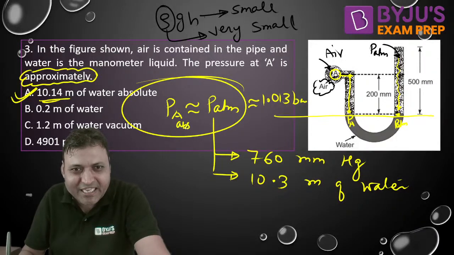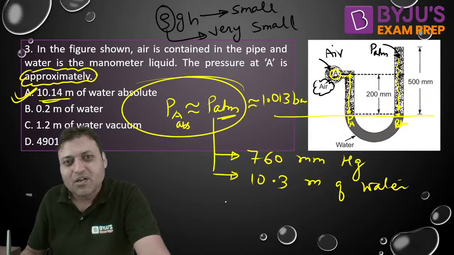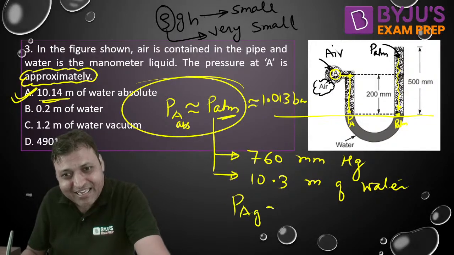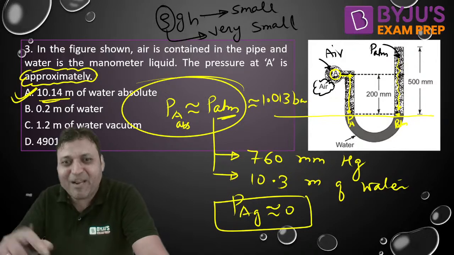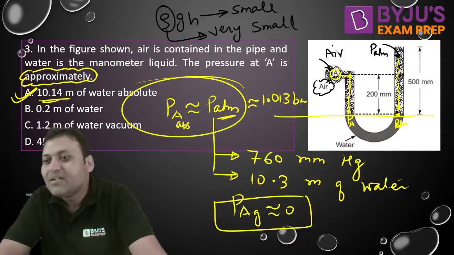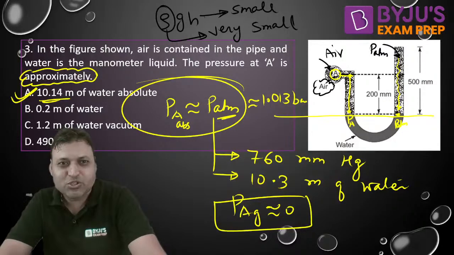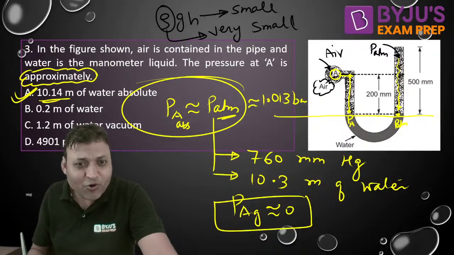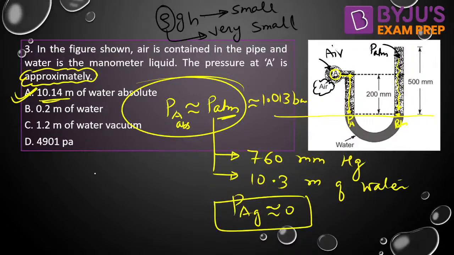PA absolute is PATM. What is PA gauge? That is almost zero. The gauge pressure at A will be zero. So no need to solve it. And if you want to write the pressure equation, you can also do that.